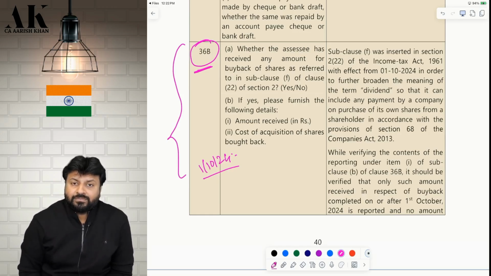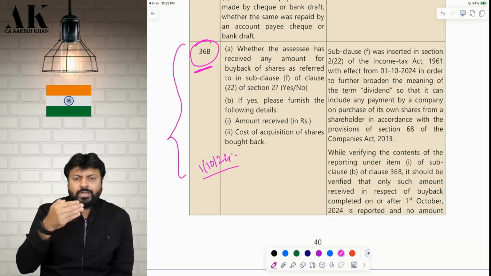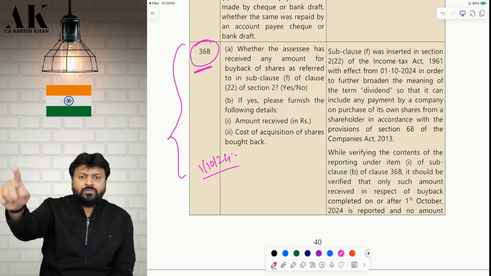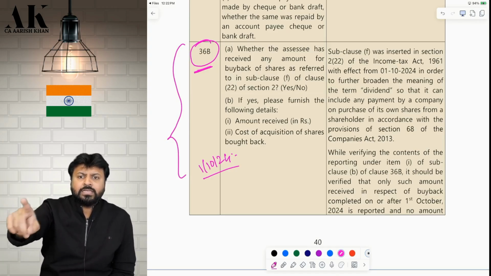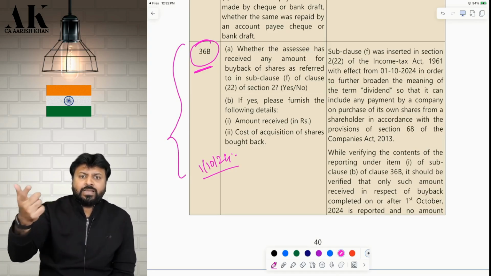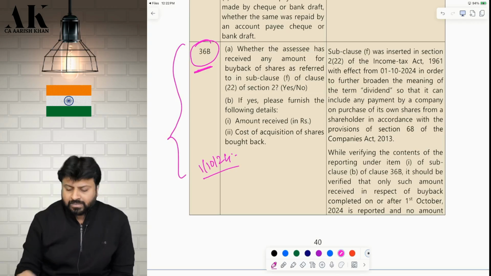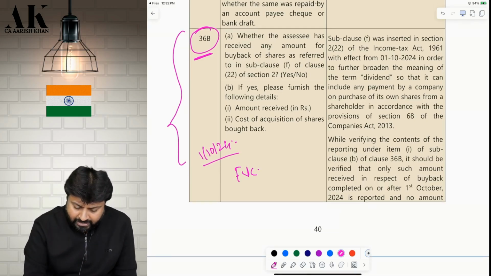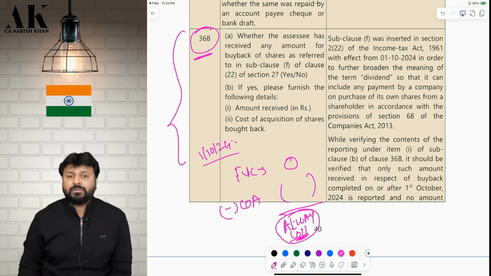Under 2(22)(f). So whatever money the company will pay to the shareholder on buyback of shares, the company will not pay tax. The company will only deduct TDS under 194. The shareholder will pay tax on that as IFOS with effect from 1st October 2024 as deemed dividend. Then the shareholder will get the deduction of the cost of acquisition of the share as a capital loss. Remember, in capital gains, you have to write full value of consideration as 0 always, minus cost of acquisition of the shares bought back. So this amount will always be a loss. Do you remember that? This amount will always be a loss.